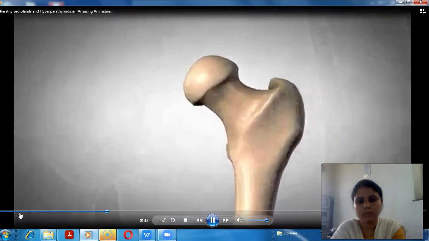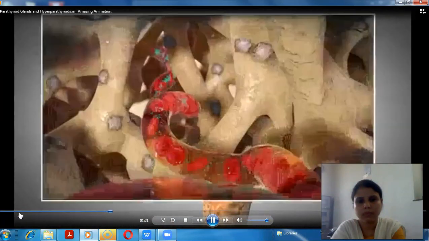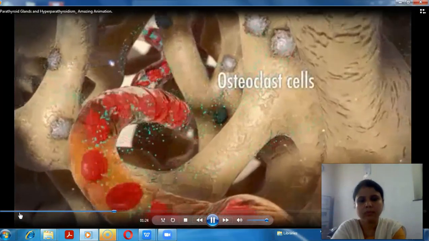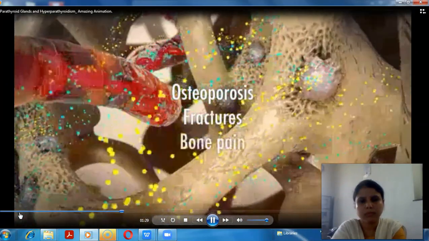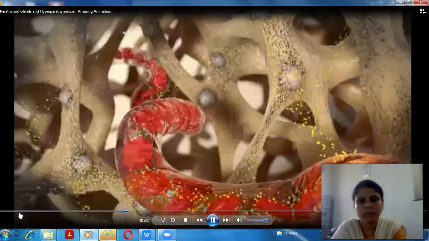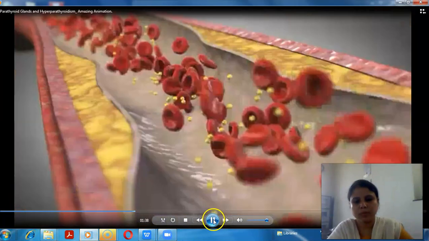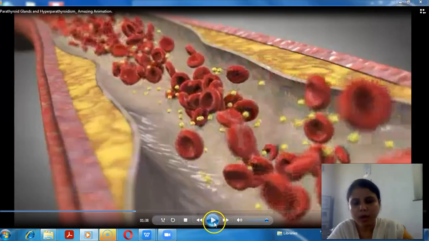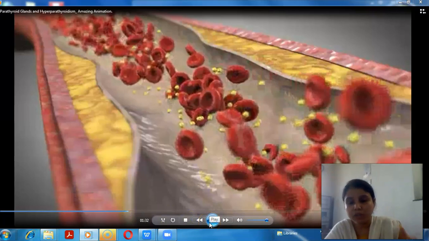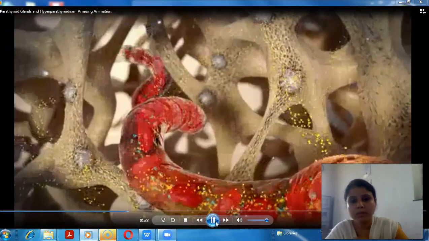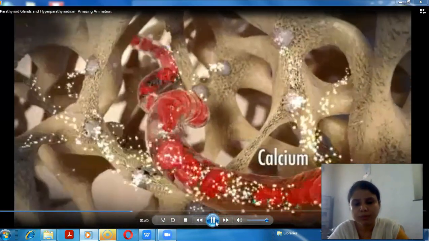The excess parathyroid hormone travels through the blood and into the bones. The hormone activates cells within the bones to eat away at the bones, often causing osteoporosis, fractures, and bone pain. The destruction of bone releases calcium into the blood. You can see here how the excessive amount of parathormone is activating the osteoclast, and you can see the structure of the bone, how it is changing. Okay, it has become very much porous. See this, the bone releases calcium into the blood.